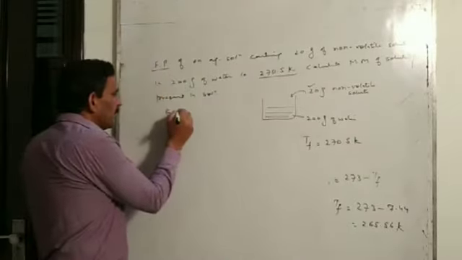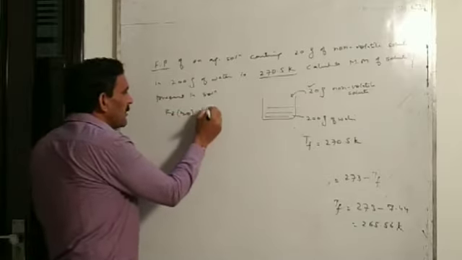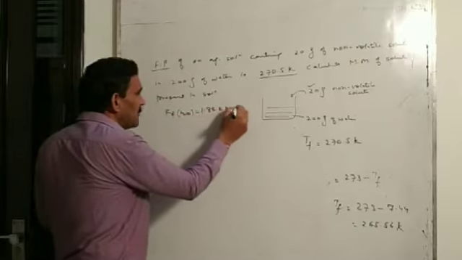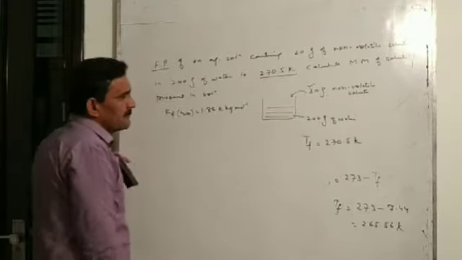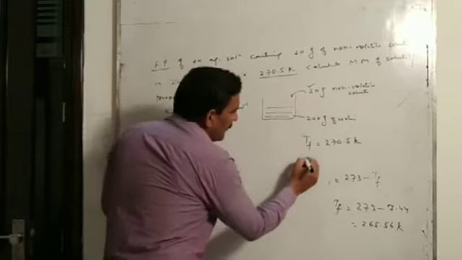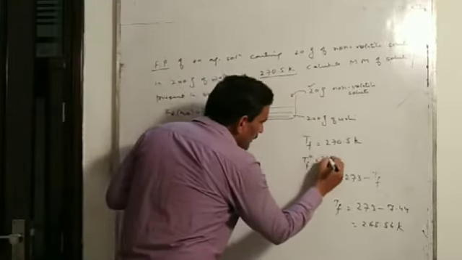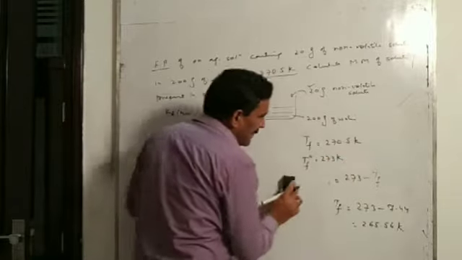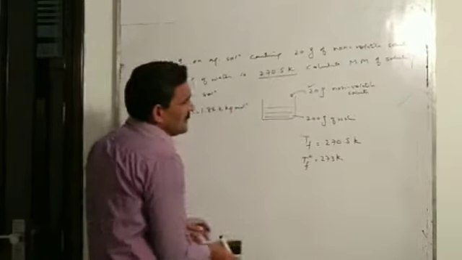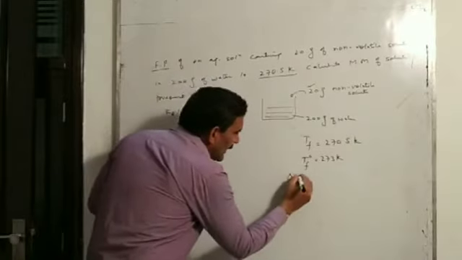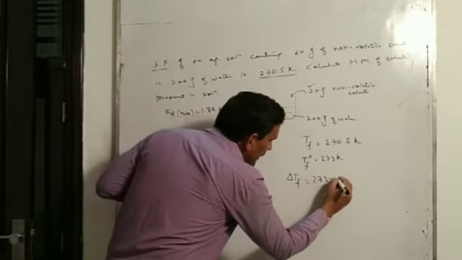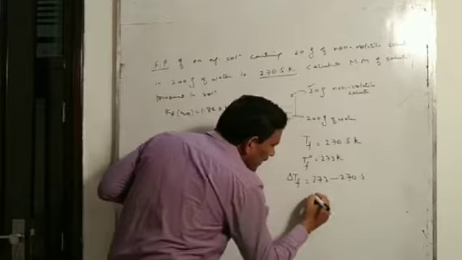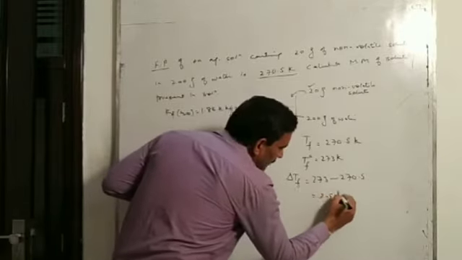Here Kf of water is also given to you, that is 1.86 Kelvin kilogram per mole. And we know the freezing point of pure water is 273 Kelvin. That already we know. That is 0 degree Celsius. So here delta Tf will be equal to 273 minus 270.5. So it will be 2.5 Kelvin.